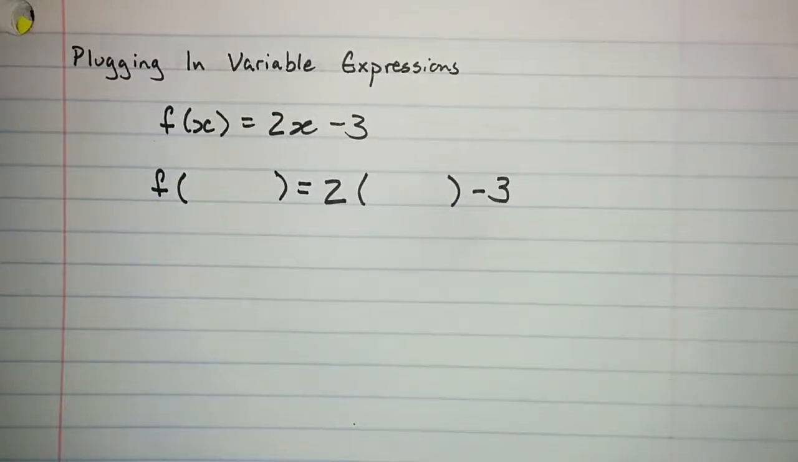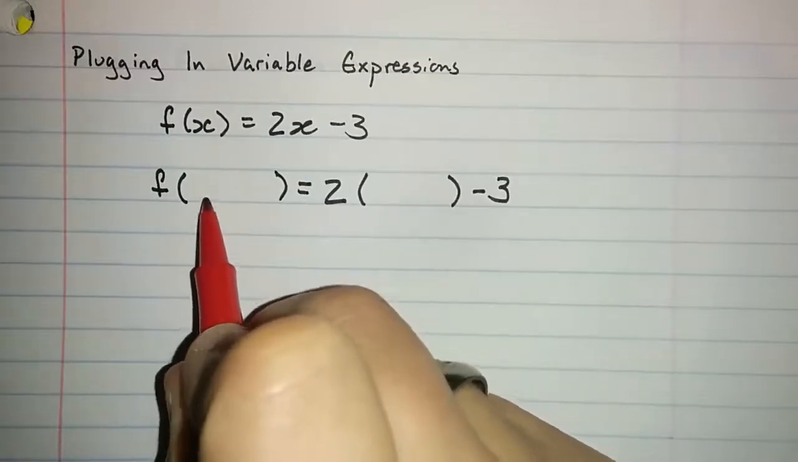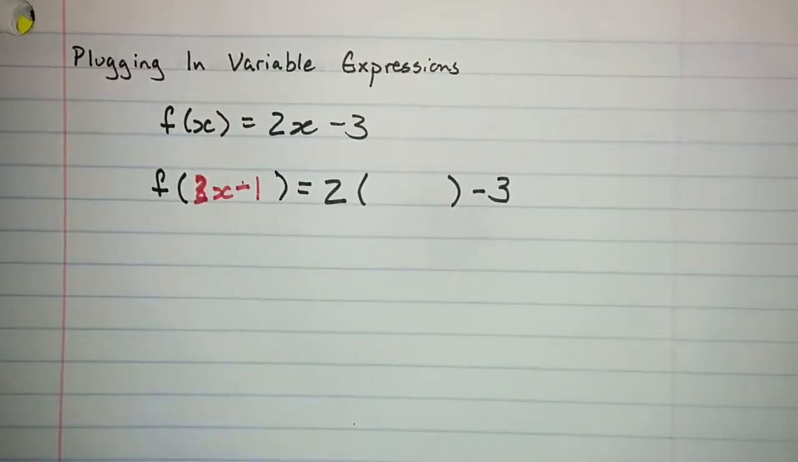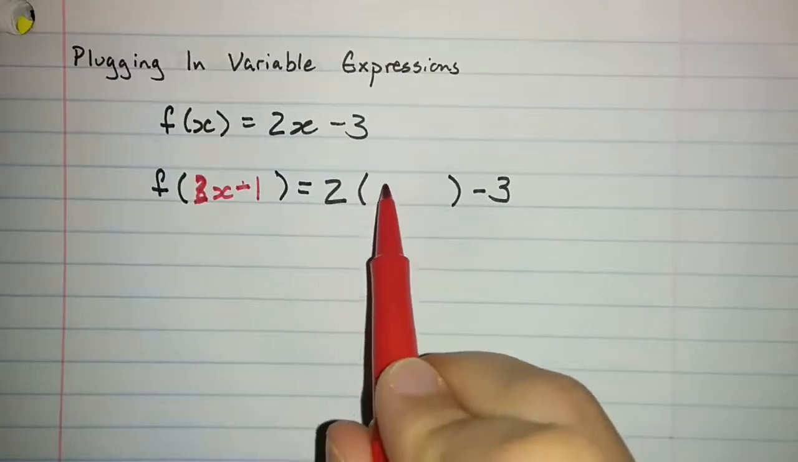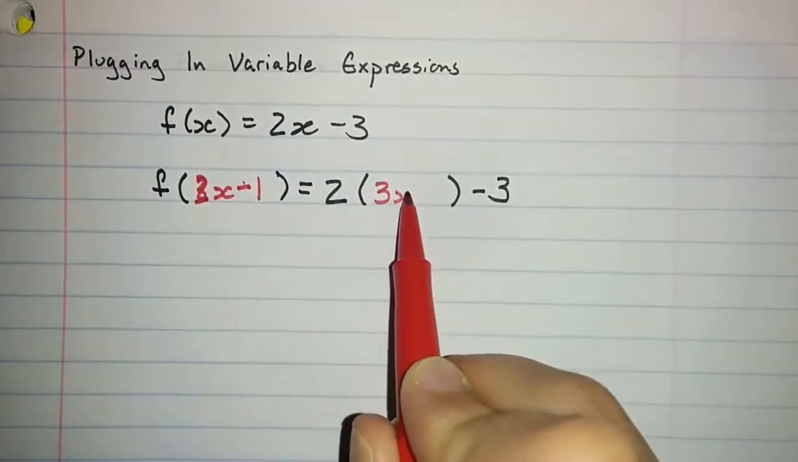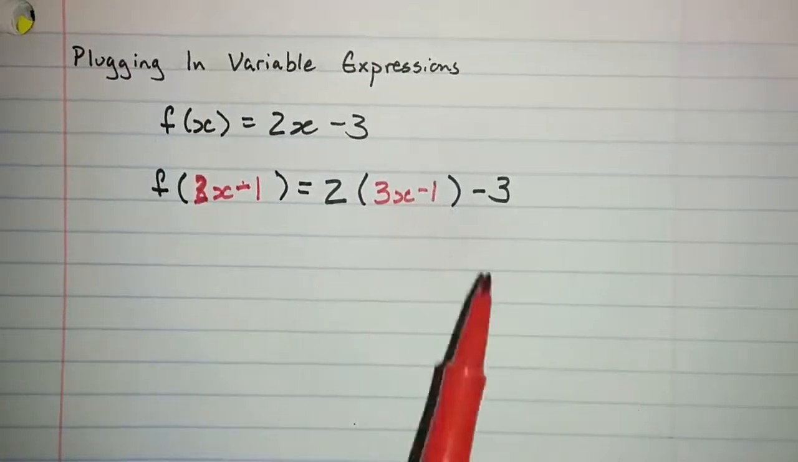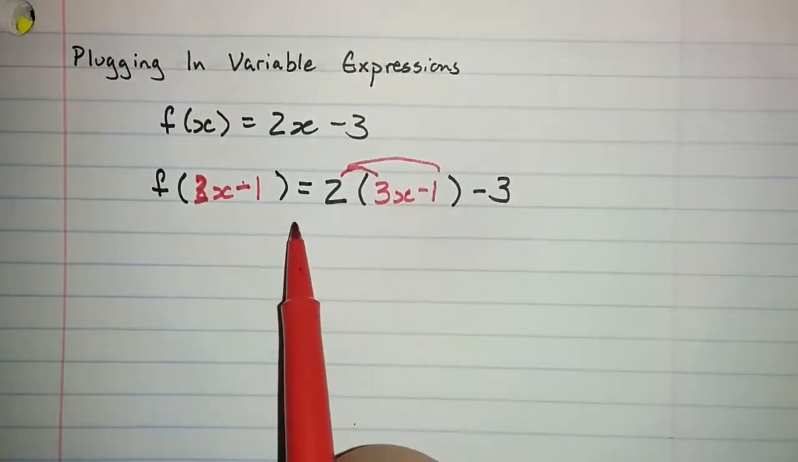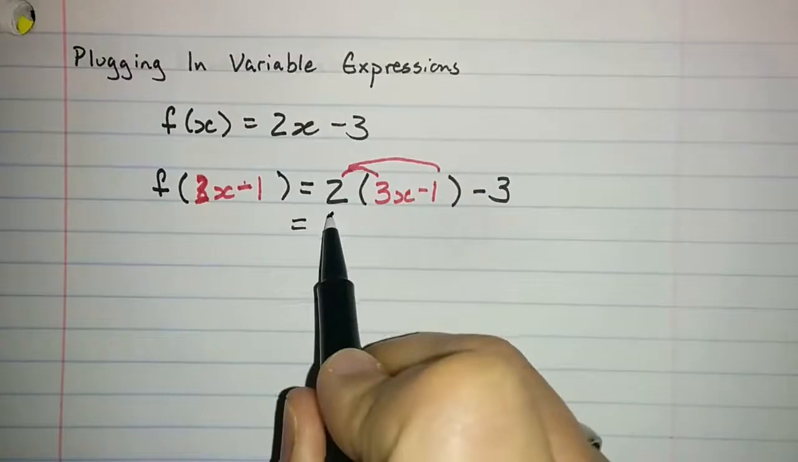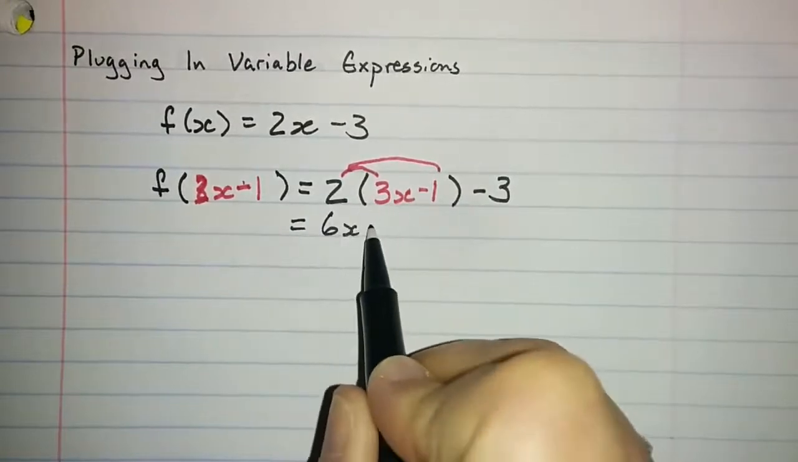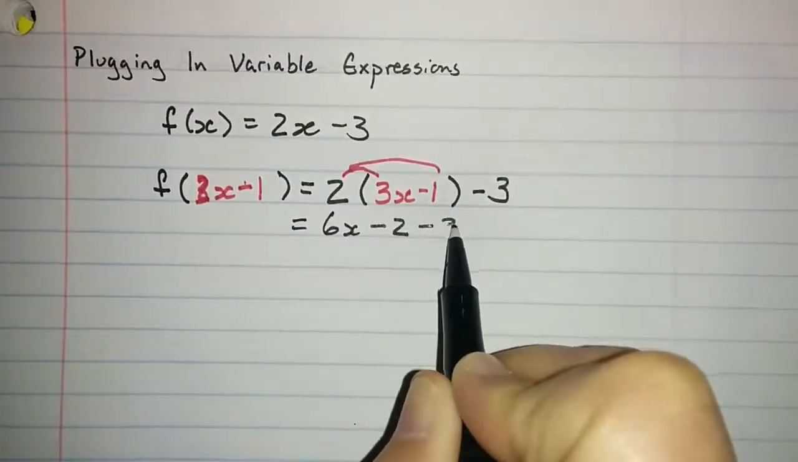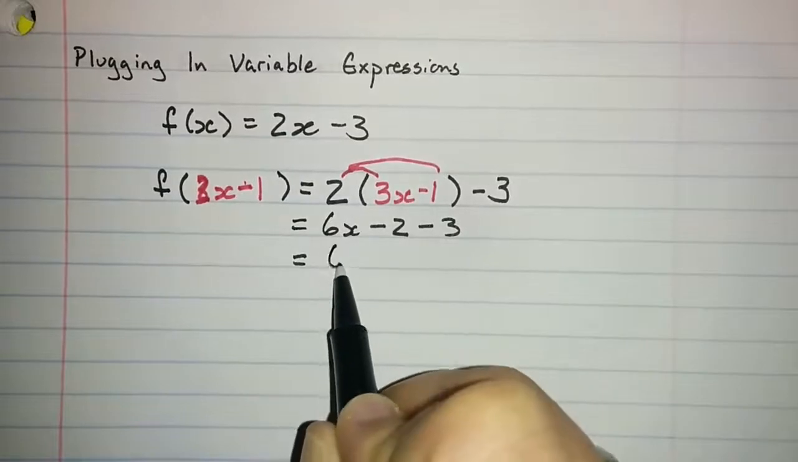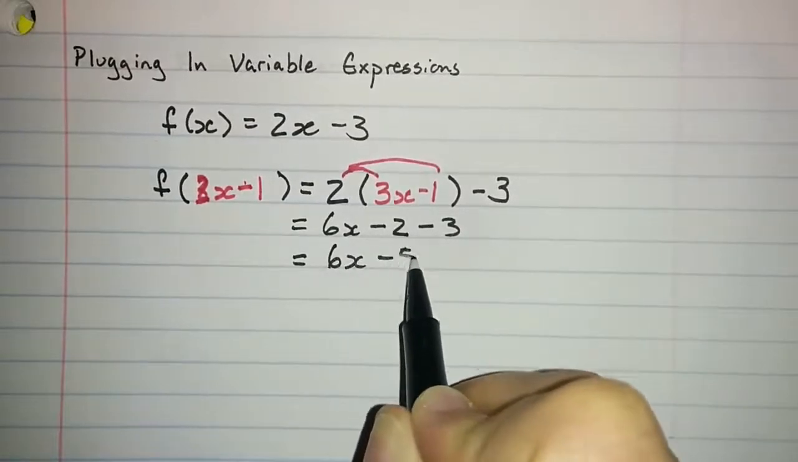So if we want to write, for example, 3x minus 1 in the parentheses, that'll be 2 times 3x minus 1, minus 3. We can distribute. We'll get 6x minus 2 minus 3, which is 6x minus 5.